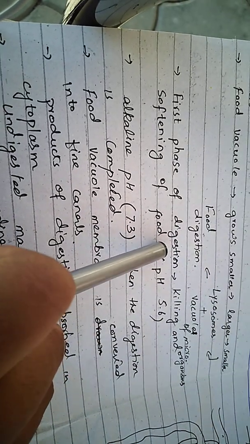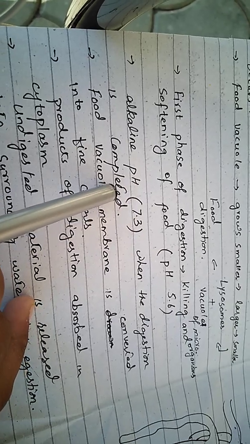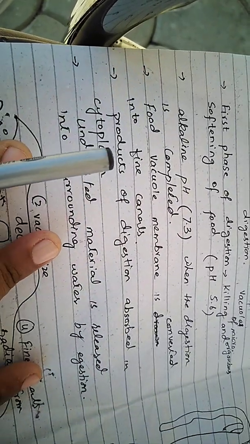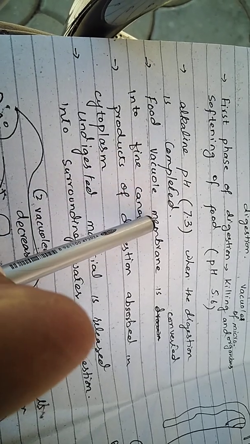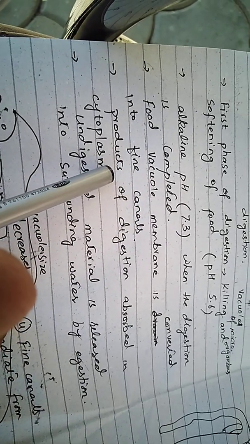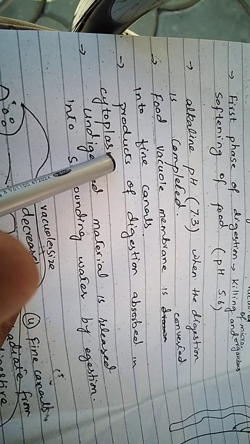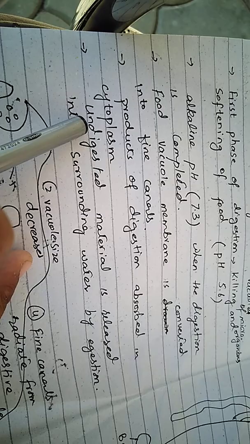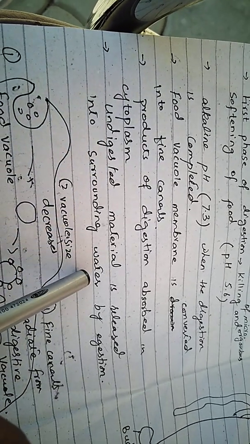Then the pH converts into alkaline, that is 7.3. When digestion is completed, the fine canals which extend from the vacuole distribute the food particles into the whole cytoplasm, and then the digested material is released from any surface of the body of the amoeba.